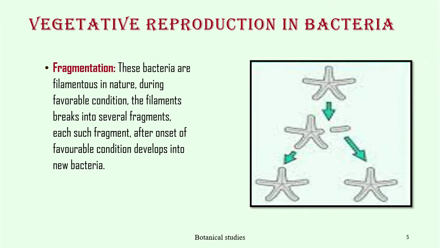The third way of vegetative reproduction in bacteria is through fragmentation. These bacteria are filamentous in nature. During favorable conditions, the filaments break into several fragments. Each such fragment, after onset of favorable conditions, develops into a new bacterium.